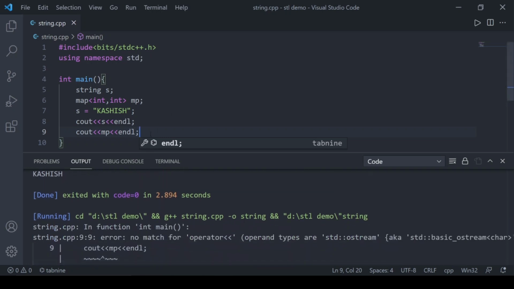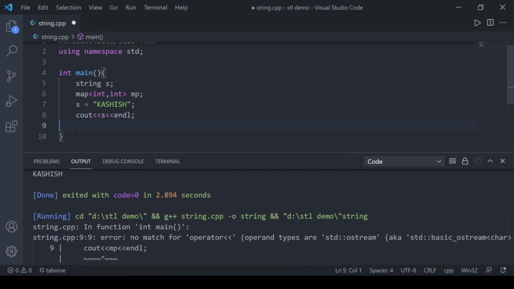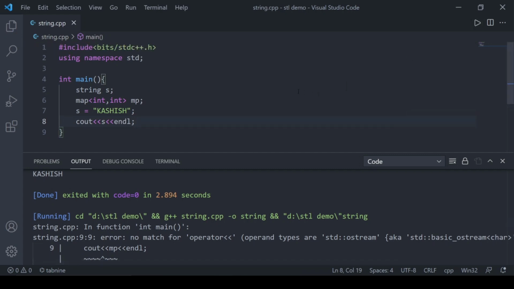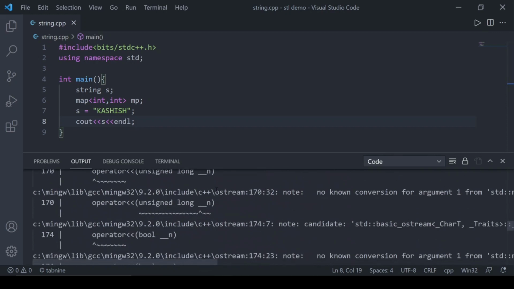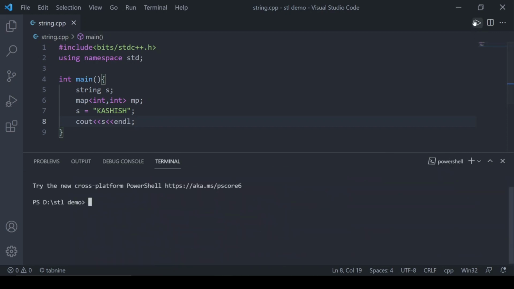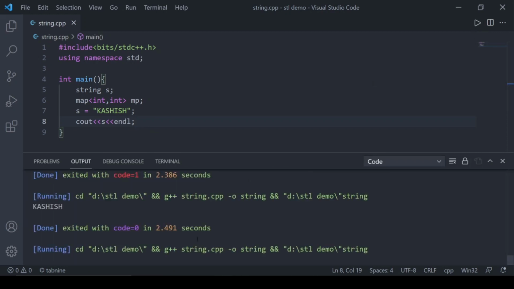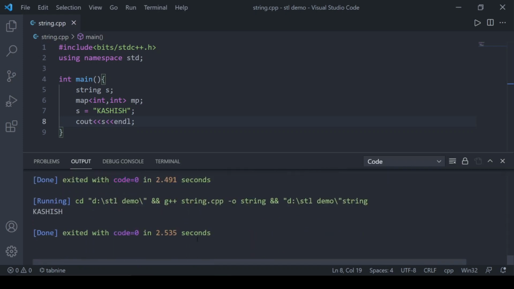But in string we can use the string name to print the string. I am showing you this because it's a part of C++ STL but has slightly different features. Now it's working fine.